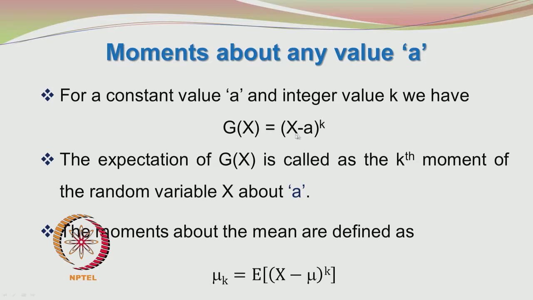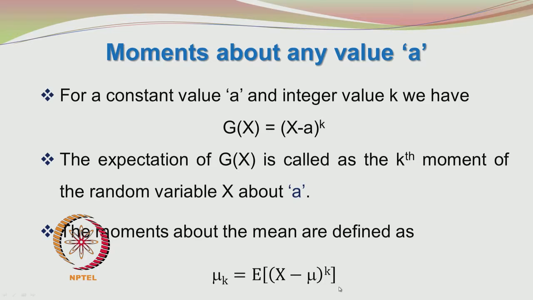So, g of x is equal to x minus a to the power of k. The expectation of g of x in such a case is called the kth moment of the random variable x about a. The moments about the mean are defined as mu of k is equal to expected value of x minus mu to the power of k.